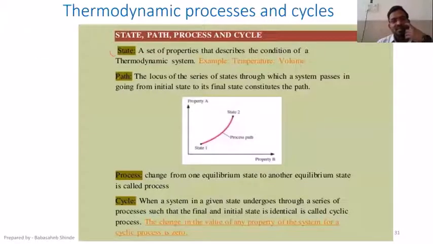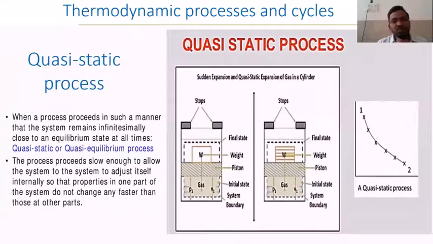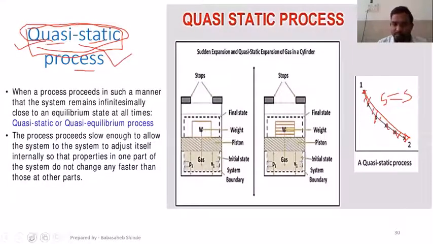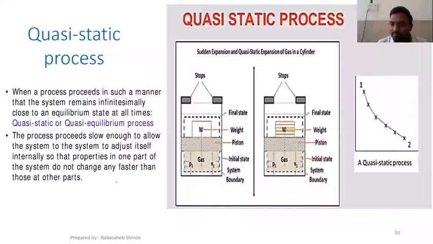Next, state, path, process, and cycle. We are going to this. Previous. Do I need to explain something? Yes, sir. Quasi-static process. Okay.